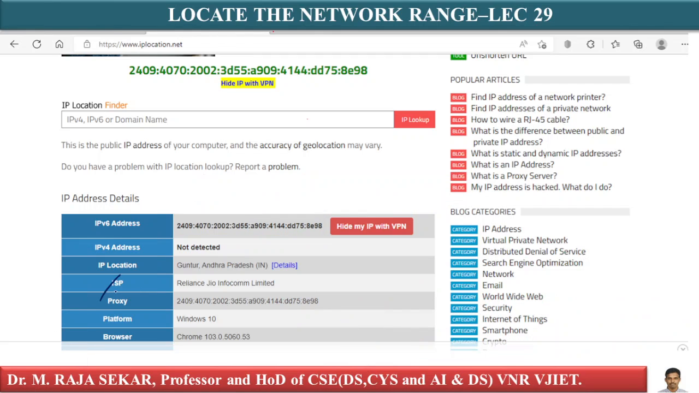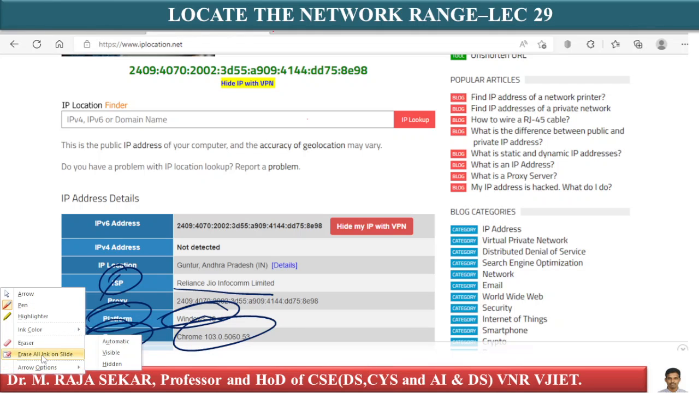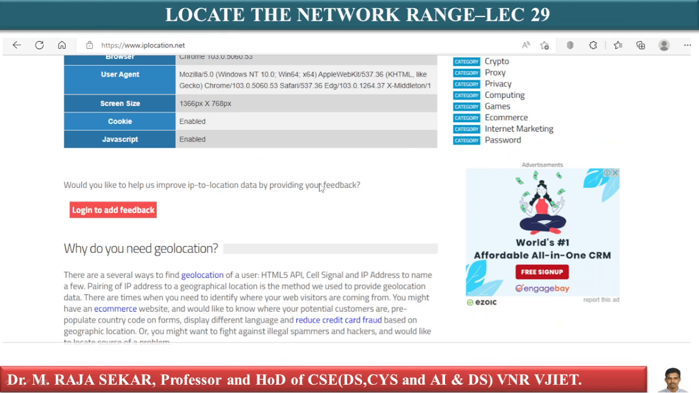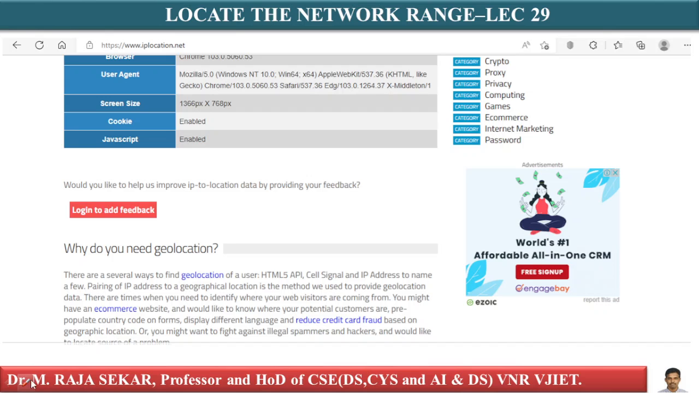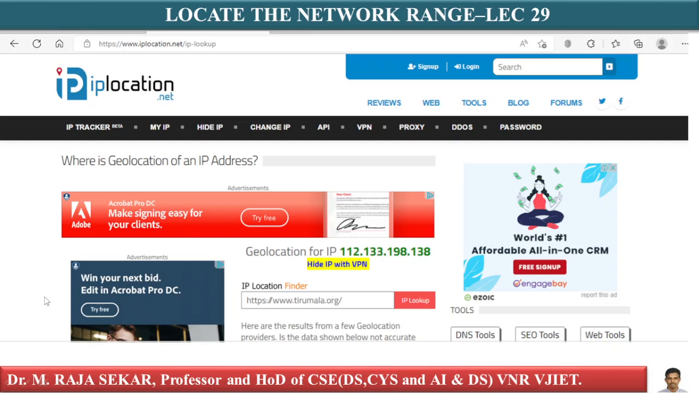There is something like proxy. For example, for ISP, it is giving Reliance Jio Infocomm Limited. Platform is the operating system, which says Windows 10. Browser, it says Chrome browser. Something like user agent, Mozilla. It also gives screen size. Cookies, JavaScript: is JavaScript enabled or not, are cookies enabled or not? You will get a lot of information. I request you to browse and explore this one. Once you explore, you will get different information.